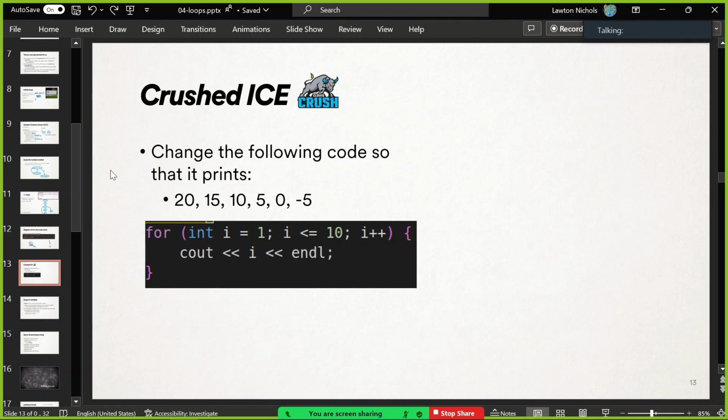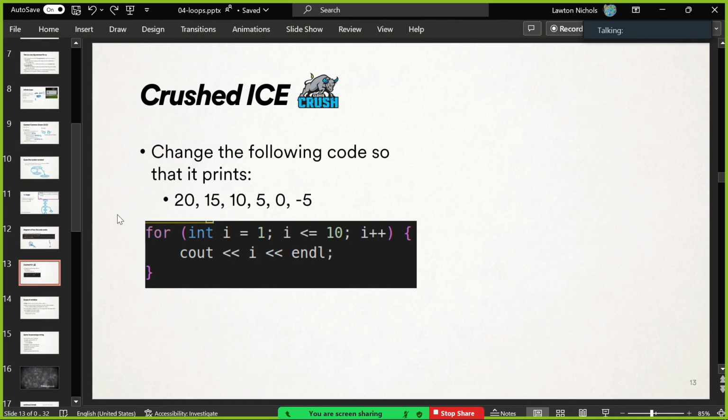So we're counting down again. This code is counting up, so we have to change that, definitely. You've got to change all the same things. They're just in a different place now, right?